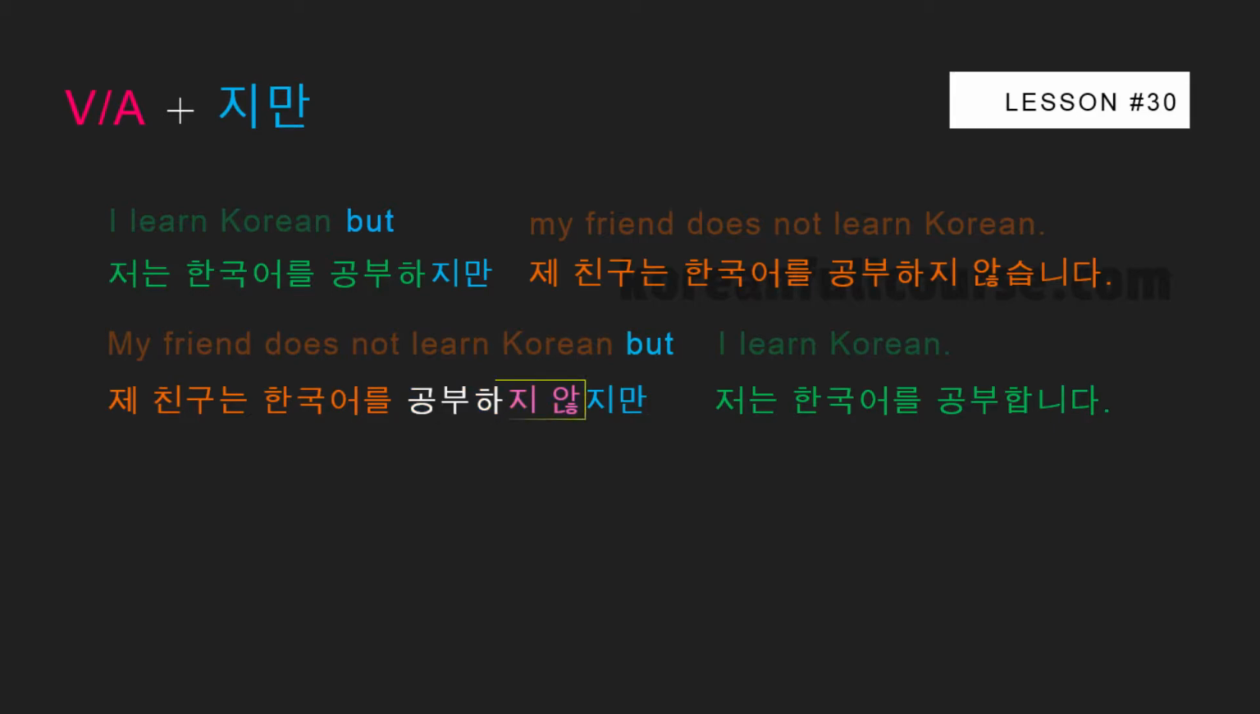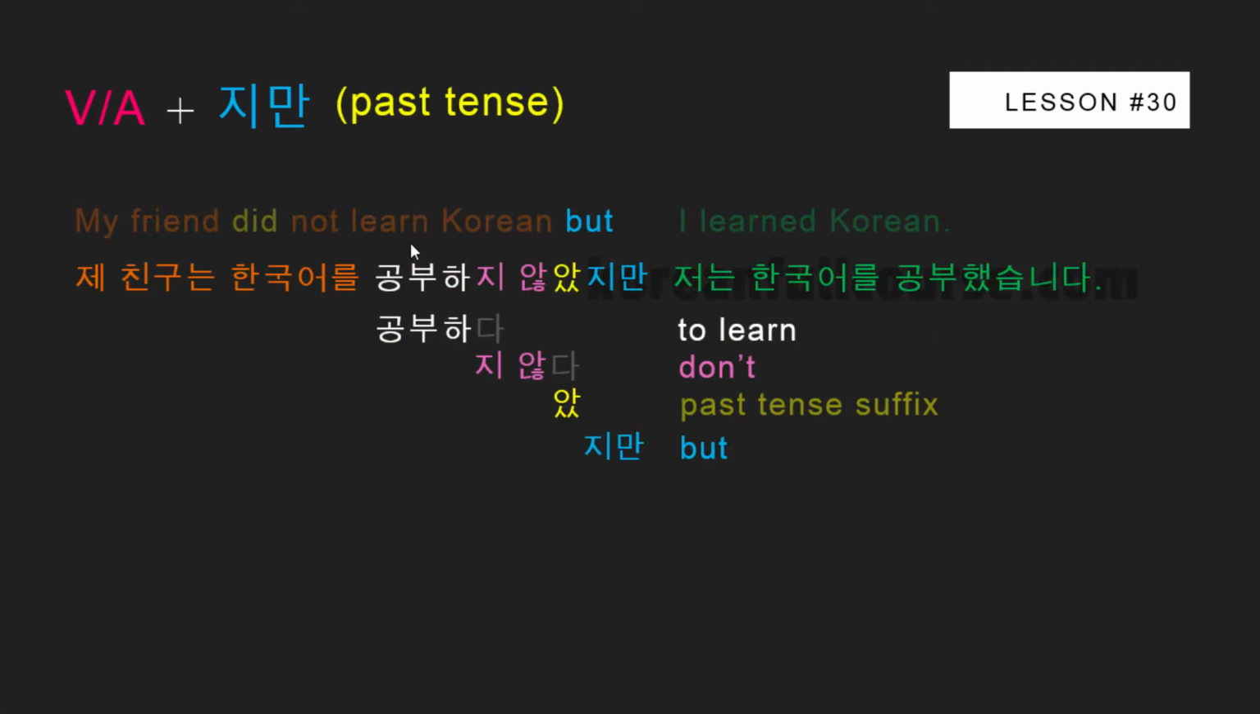Also, look at how I use 지만 with negative sentences. Pay attention to the particles order. A verb, 지 않다, 지만. Let's take a look at how we can say this sentence in the past and future tenses. My friend didn't learn Korean, but I learned Korean. Pause the video and try to read this sentence in Korean. 제 친구는 한국어를 공부하지 않았지만 저는 한국어를 공부했습니다.